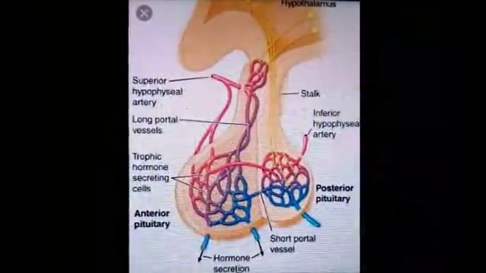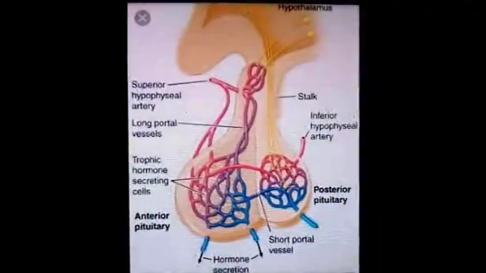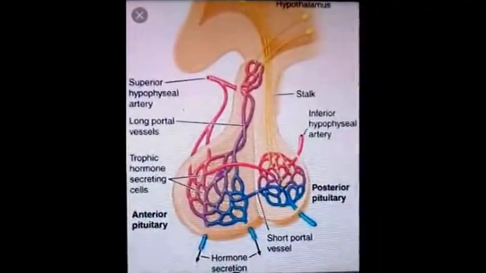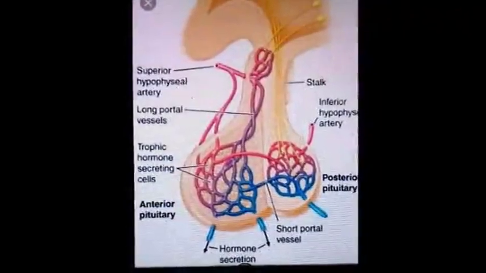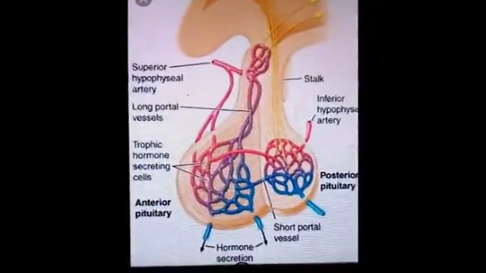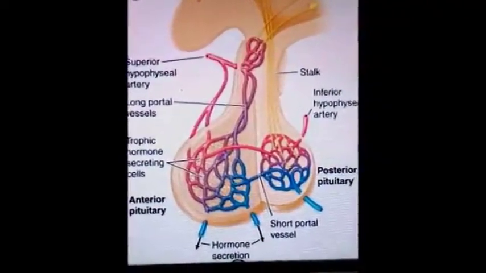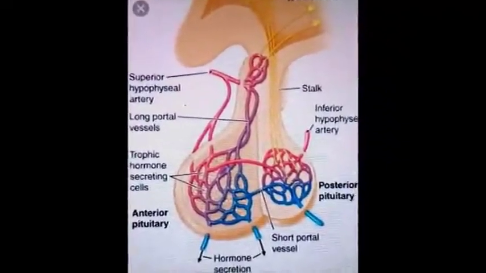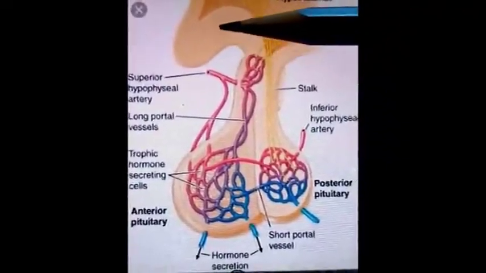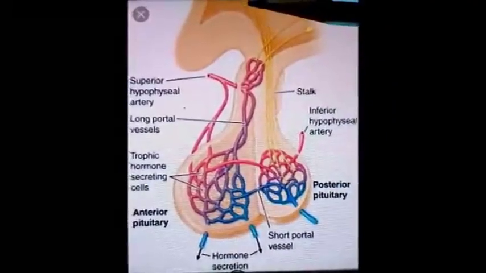Next comes the hypothalamo-hypophyseal portal system. About this topic we have also discussed in the blood supply of the pituitary gland. The hypothalamo-hypophyseal tract begins in the supraoptic and paraventricular nuclei of the hypothalamus. In the diagram we can see the optic chiasma, and here we can see nuclei present above it.